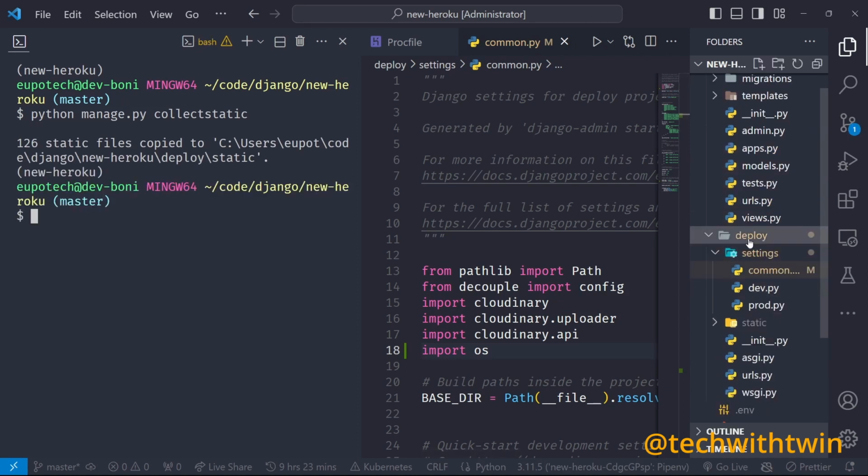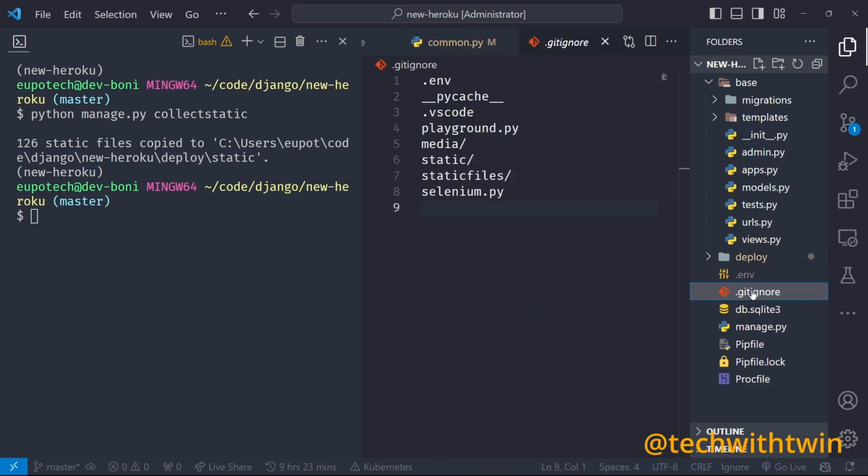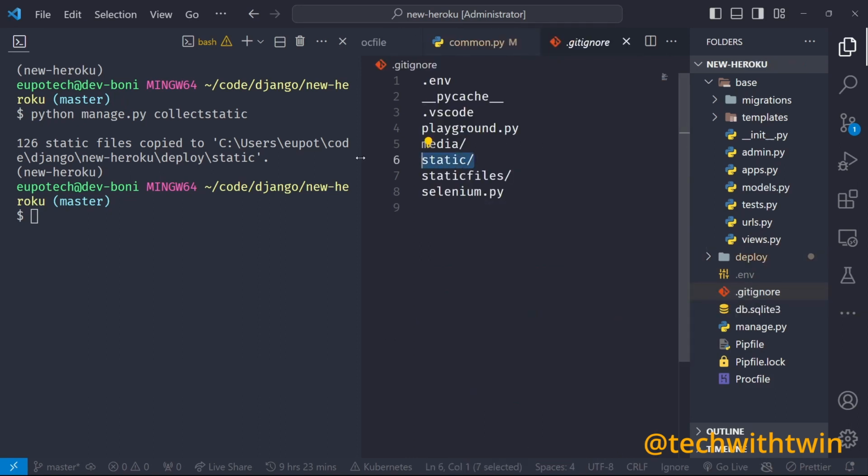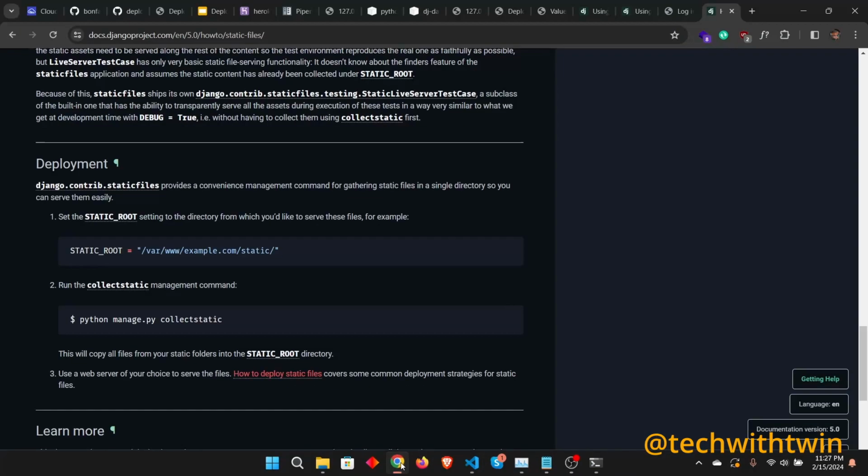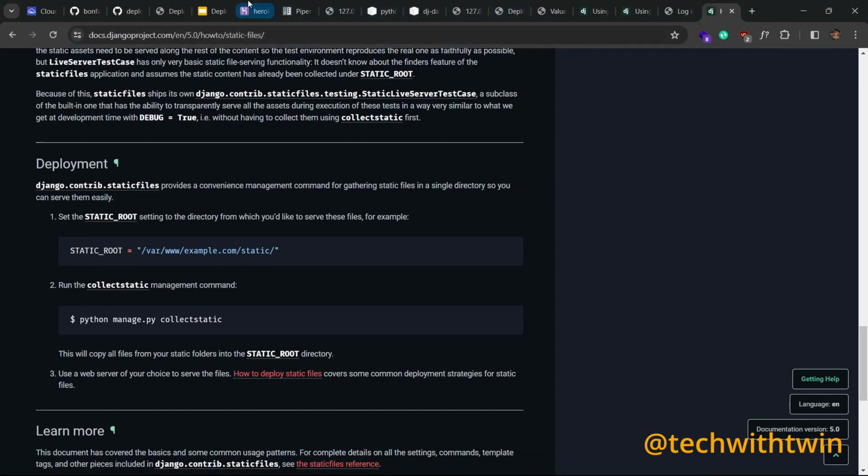But you can notice my static files are in the git ignore. So let's try returning there's a place we set. We disabled the collect static. Now we want Heroku to do it, so we can go back to Heroku.